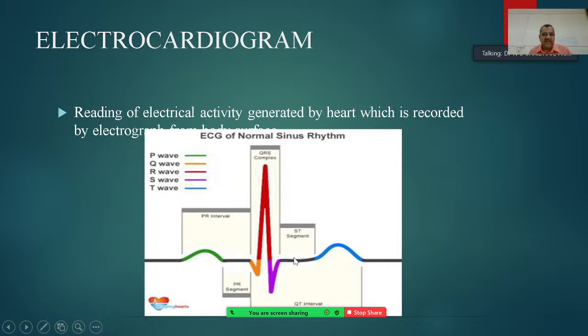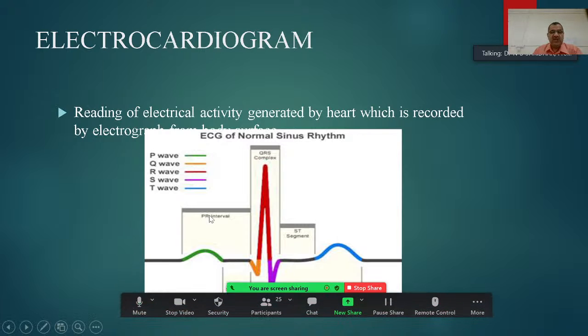Here you can see the beginning of the P wave to the beginning of the Q wave is called the PR interval, and the QRS complex is the one which contains the beginning of the Q wave and the ending of the S wave. So that's called the QRS complex.